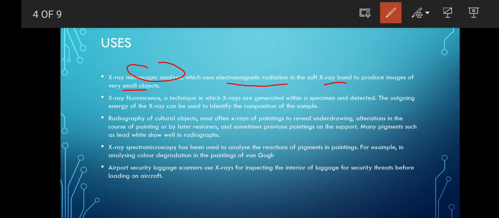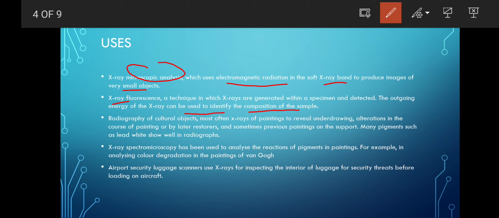Then X-ray fluorescence, that is the XRF technique, which uses X-rays to generate an image of what type of specimen is present, and it is detected. Then the outgoing energy of the X-ray can also be identified, which gives the composition of the sample.